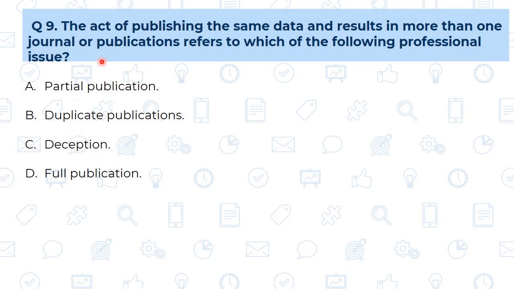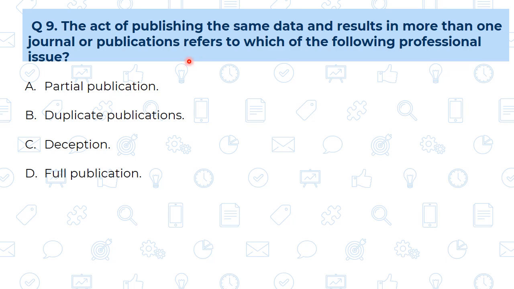The act of publishing the same data and results in more than one journal or publication refers to which of the following professional issues? See here what we are doing. We are publishing the same data. Means I have prepared one research paper, and I am going to present that research paper at more than one place or more than one journal.